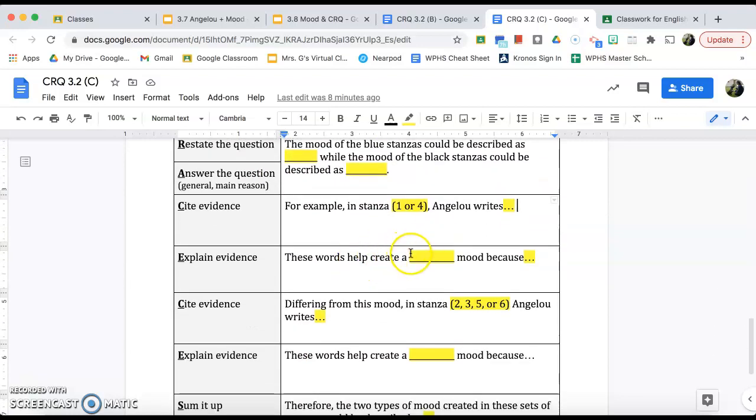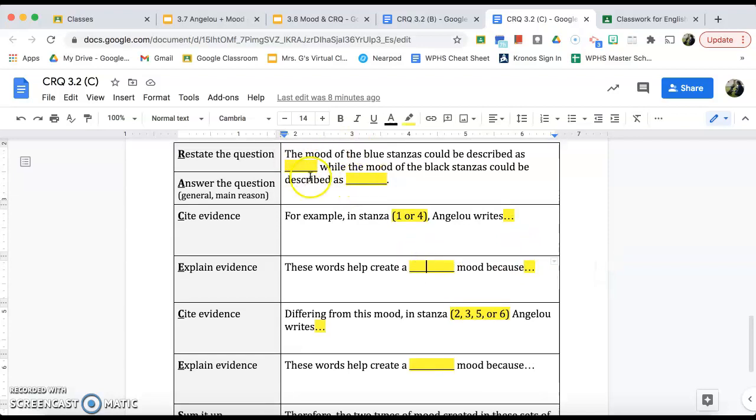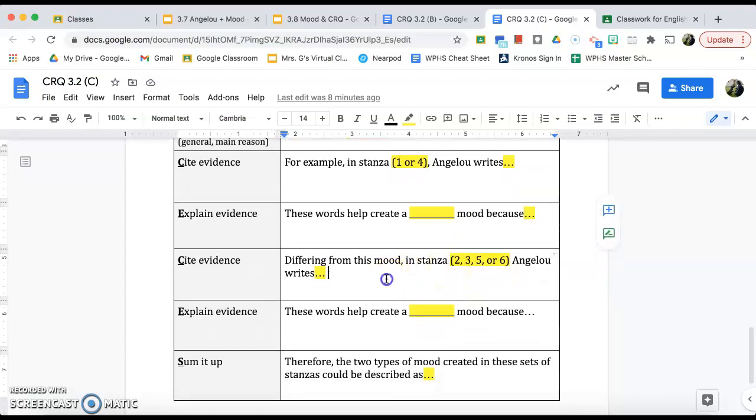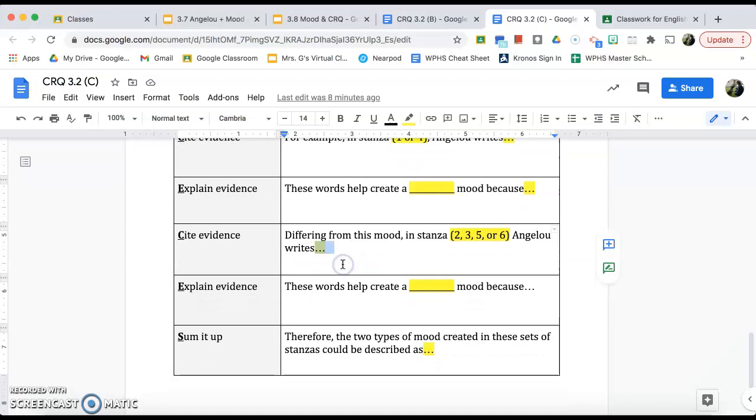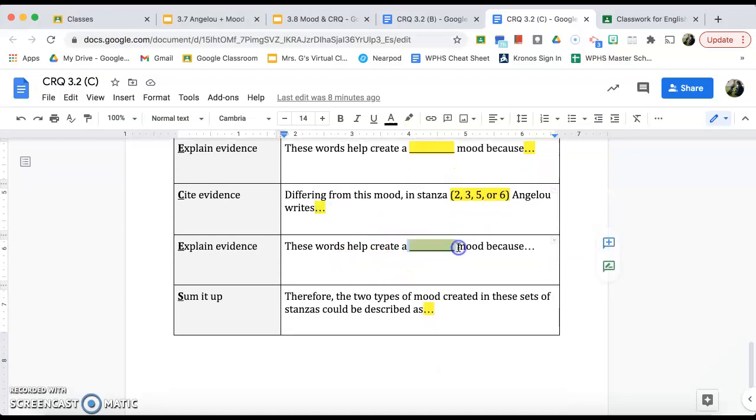You're going to say, this helps create a blank mood because blank. So whatever word you chose for the blue stanzas, you'll put right here as well. And then in your own words, how does that evidence show a happy or a sad or a positive or a negative mood? You're then going to give an example from the black stanzas, and you'll pick which one, 2, 3, 5, or 6. Give the evidence here, and explain what mood that helps create and why.